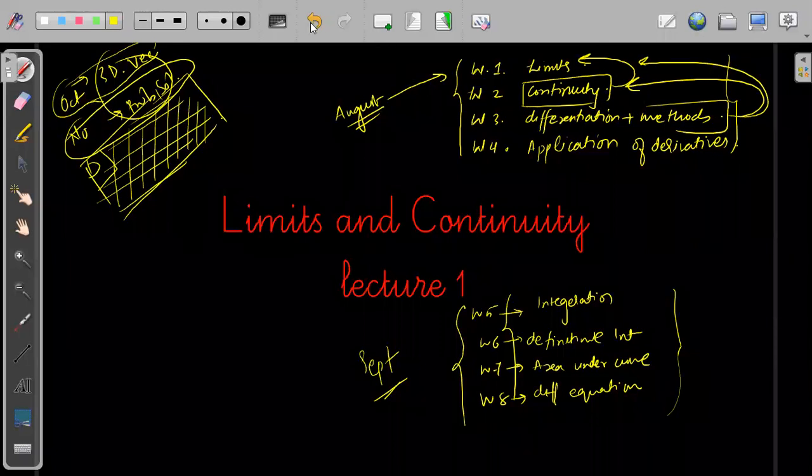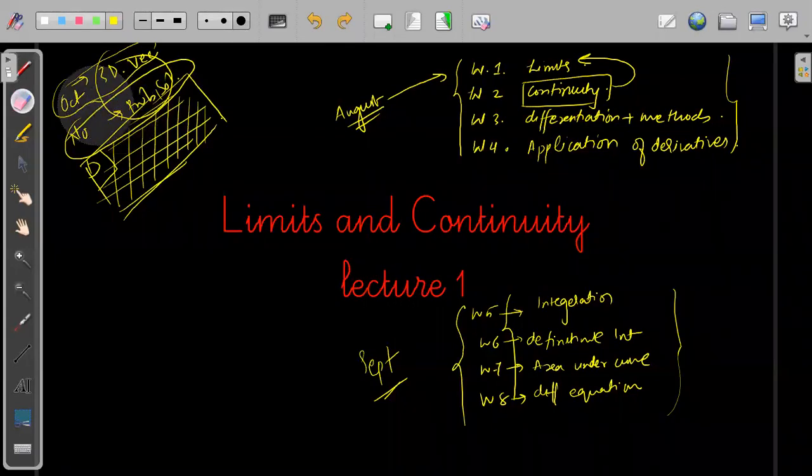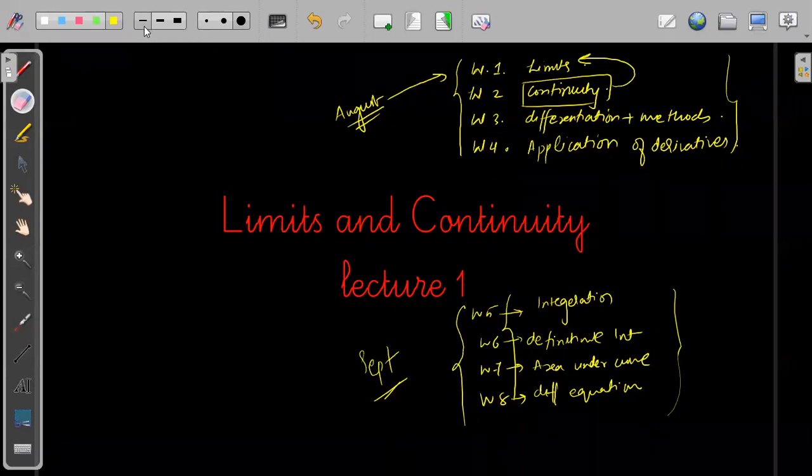I'm trying to make schedules such that we can revise 11th also, because many of you have not been taught 11th. So I'll try to finish the syllabus within time with each topic given enough time, and then we'll start revising the topics of 12th and 11th, whichever I feel you are weak in.